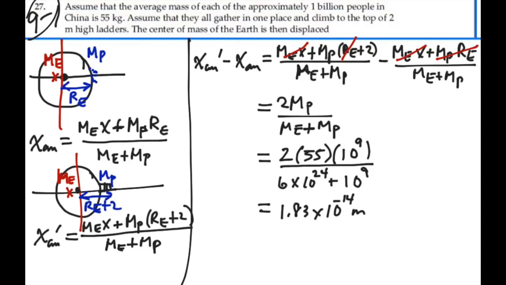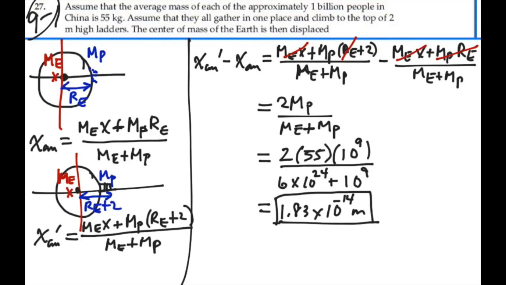So it's going to shift the center of mass of the Earth-people system by 1.83 times 10 to the minus 14 meters. Now, the size of an atom is on the order of an angstrom, about a half an angstrom, which is actually much larger than this distance. So this is really almost the size of the nucleus of an atom.